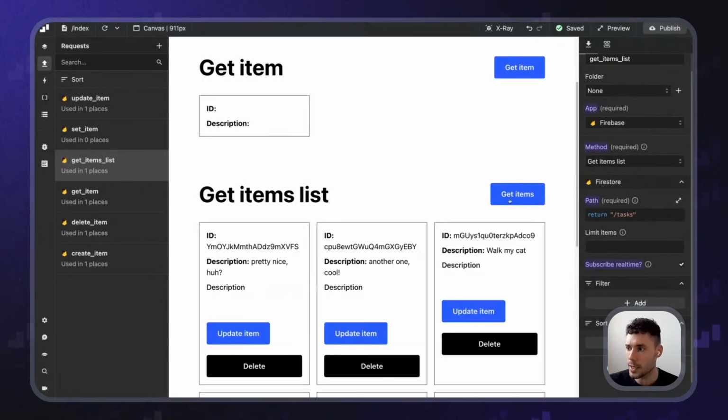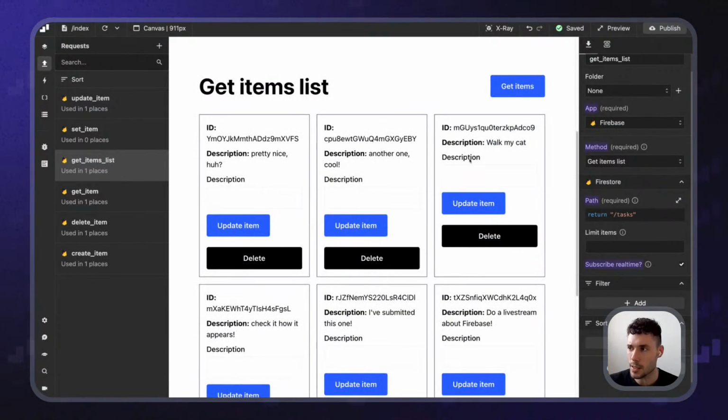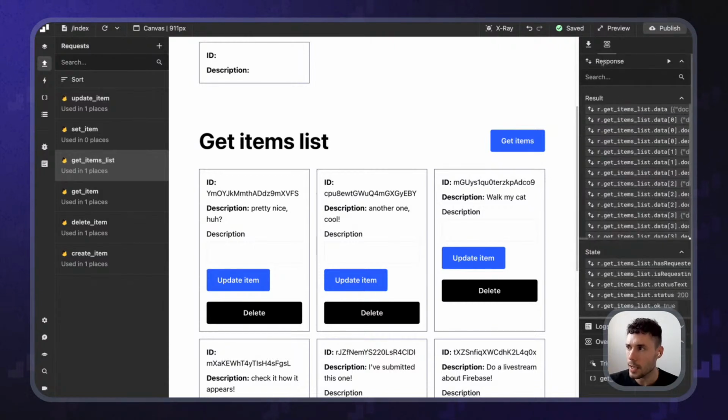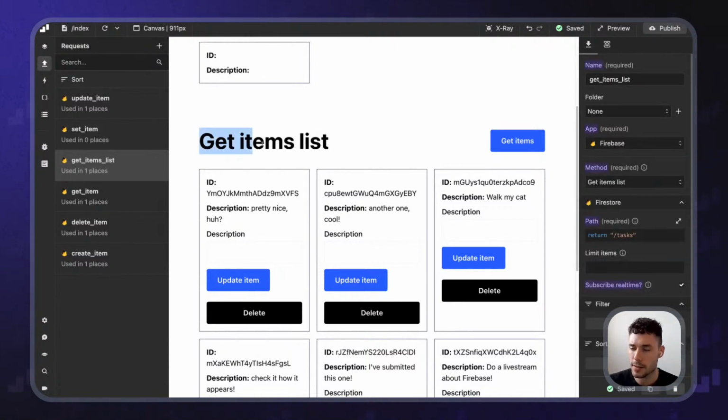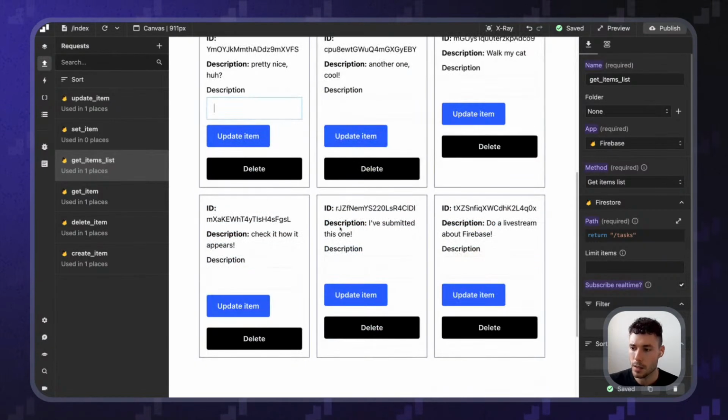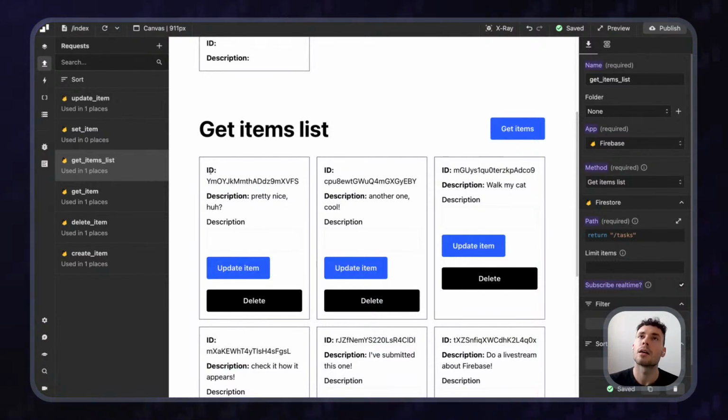So in this particular case, what we would like to do is after having loaded the get items list, we want to loop through all the items and perform a request to get the nested likes, right? Yes. It would be tricky, but we could potentially do it. But I think that I would have to do it in a different live stream because it would be a bit tricky.